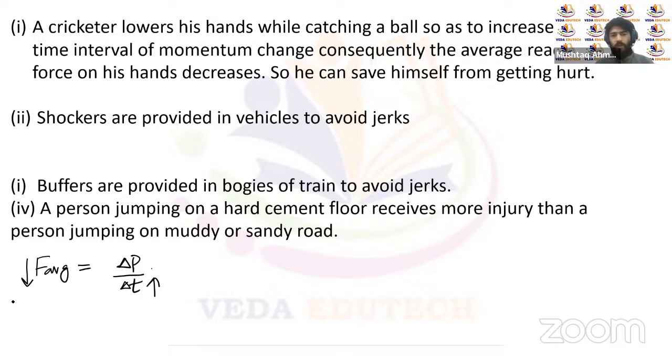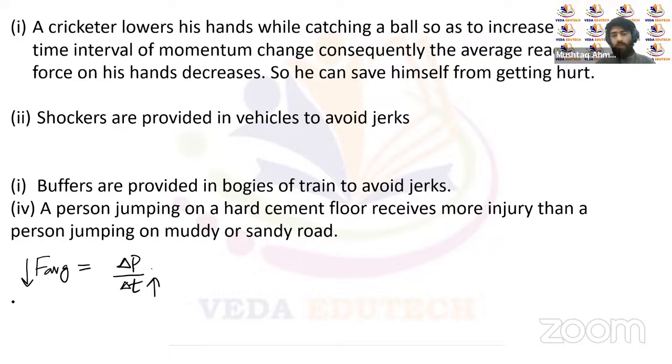Also, we use the same concept in the shockers provided in vehicles, to avoid any jerks.